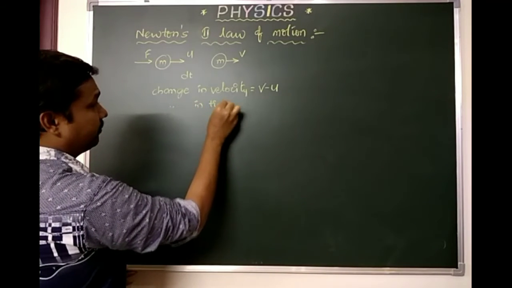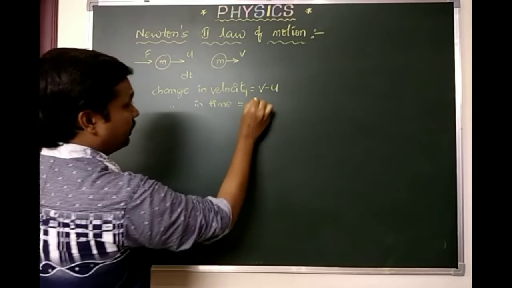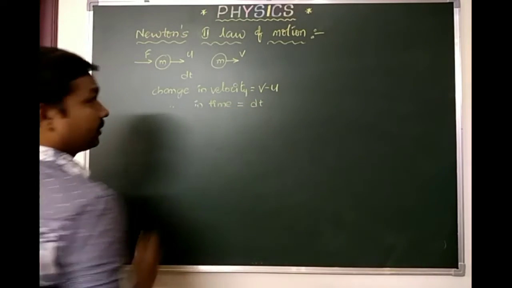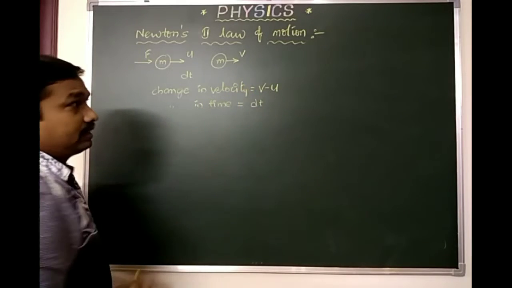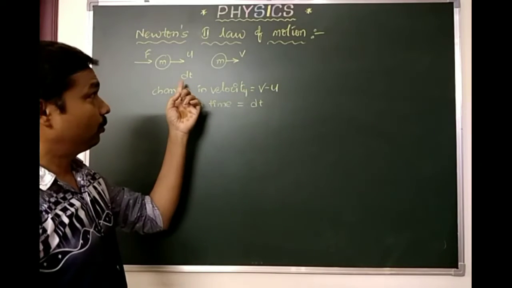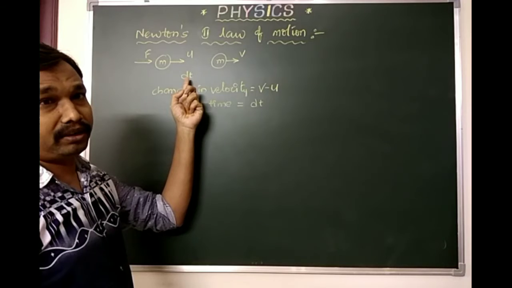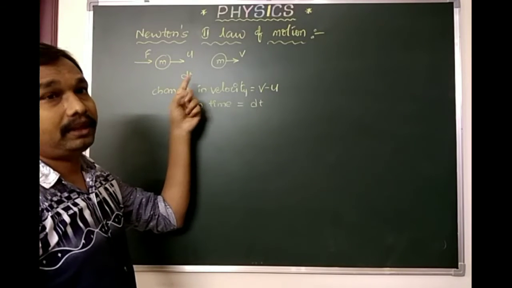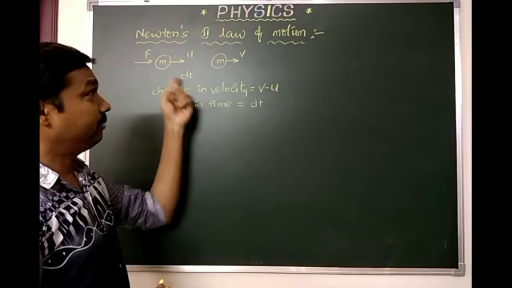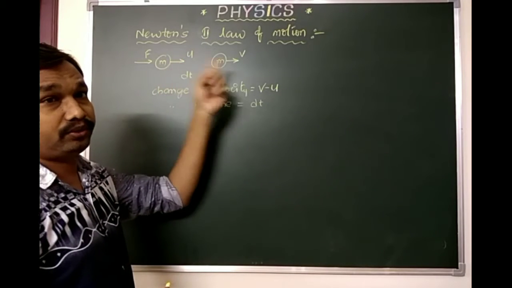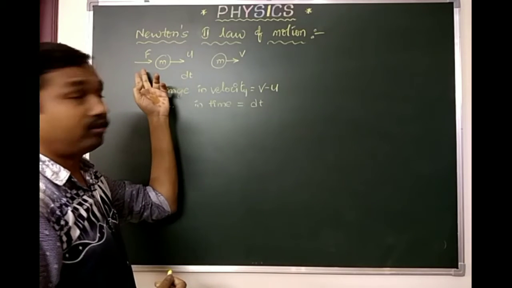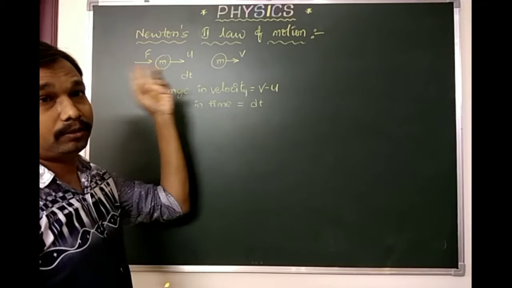The change in time is dt. Here the change in velocity will be more, and when the force exerted is more, the time interval will be less. In a short time its velocity changes from u to v, which will be more when the force exerted is more.